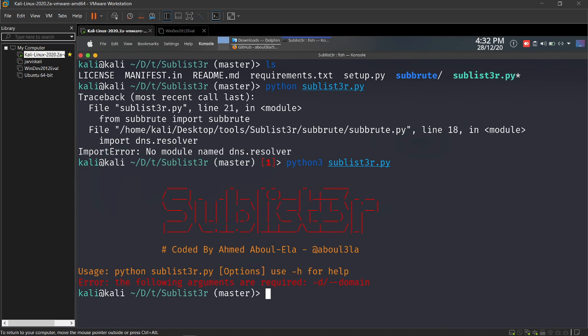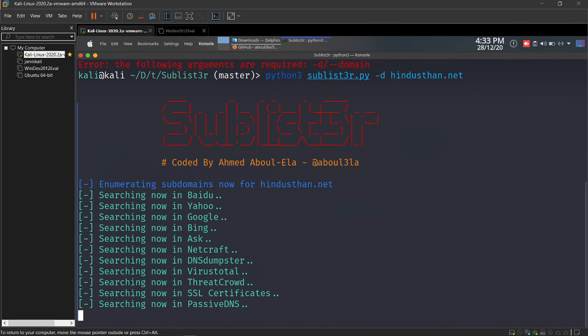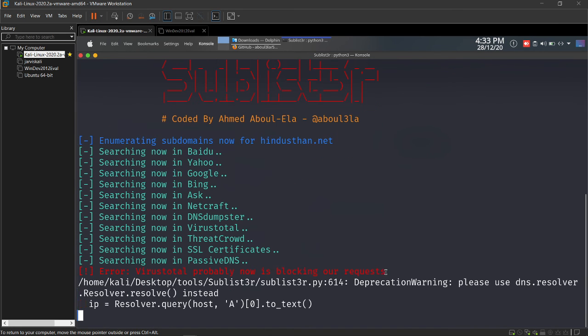Okay, it is stating an error that minus d, that is the domain name, is not present. So let us give minus d, and what is our target? Our target is Hindustan.net, right? And then press enter. Why is Virustotal blocking our request?